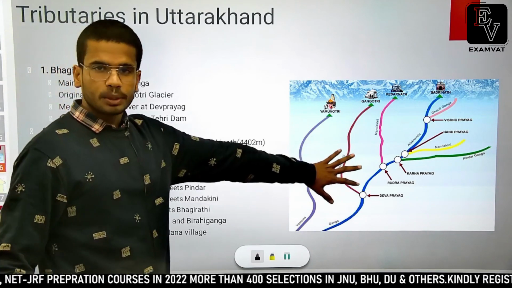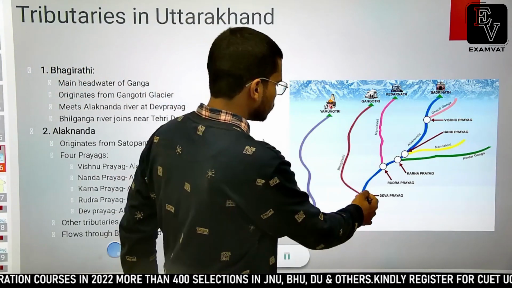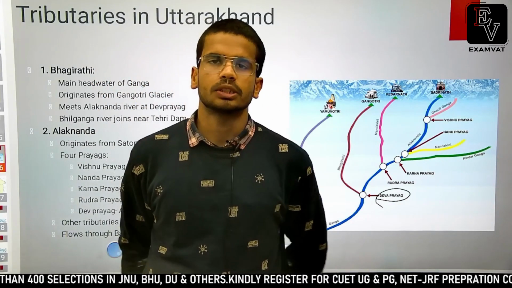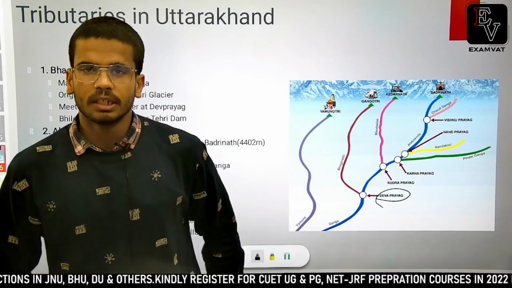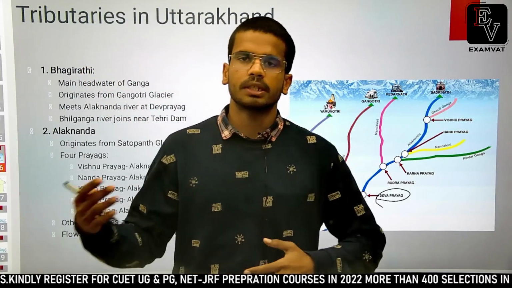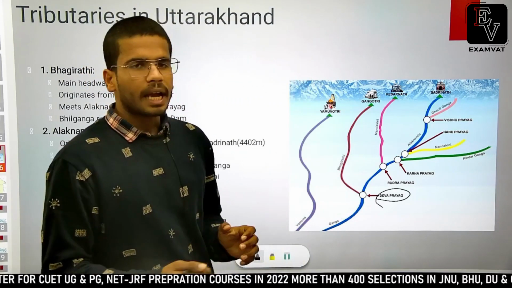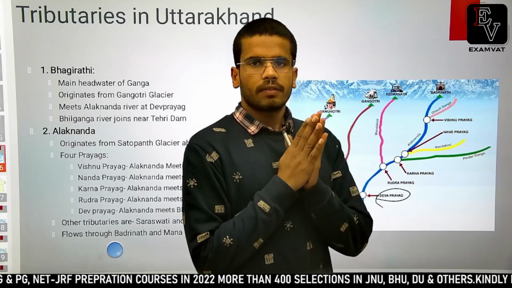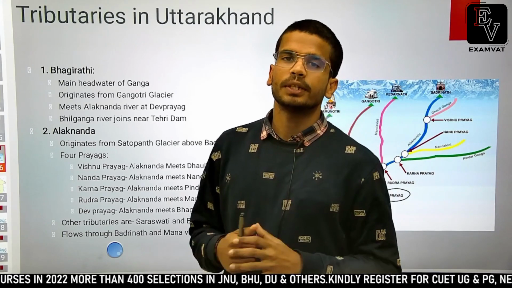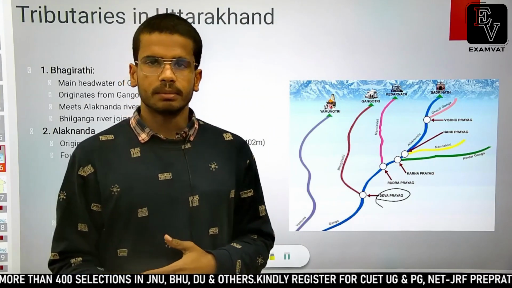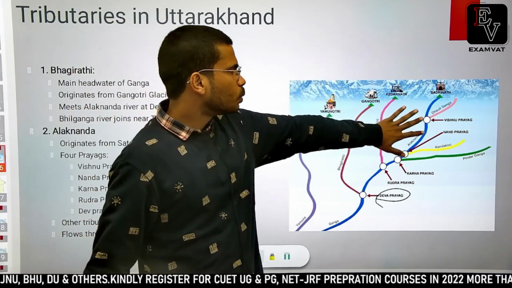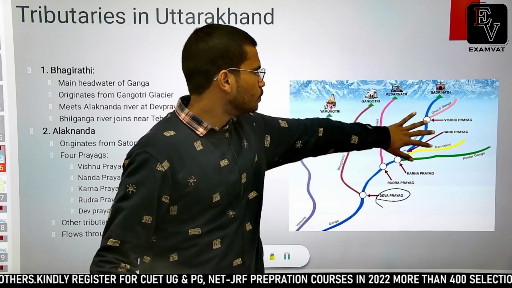So see, I have put this map here. So you know about Prayag. What is Prayag? Prayag is a place where two rivers meet. सबसे पॉपुलर प्रयाग है इलाहाबाद प्रयाग. आप सभी जानते होंगे, वहाँ पे हर साल माघ मेला होता है और हर कुछ सालों पर कुंभ मेला लगता है. Okay, so Prayag is a place where two rivers meet. Fine. So there are 4 very famous prayags in Uttarakhand, which are important tourist destinations. Holy dip, people go there to take a holy bath there. Fine. So starting from the north, the most important prayags are Vishnu Prayag.